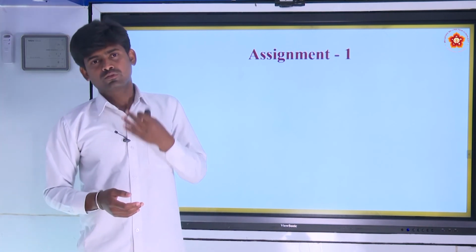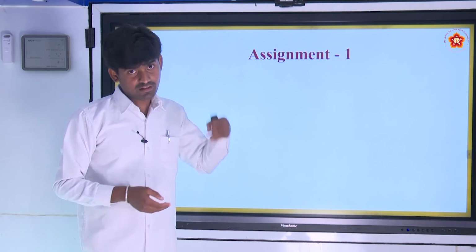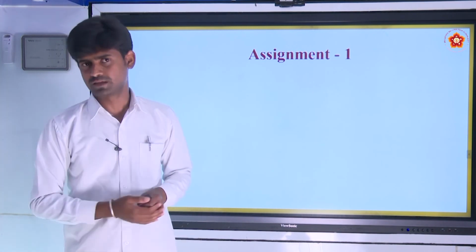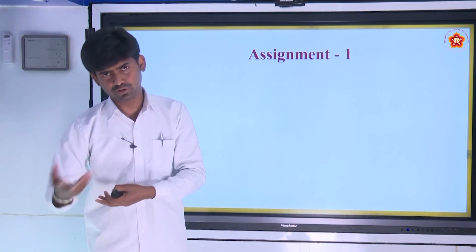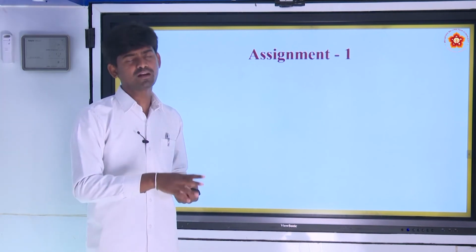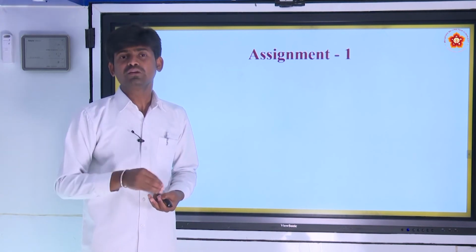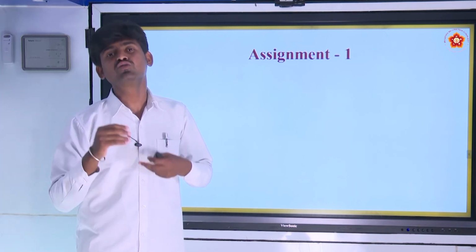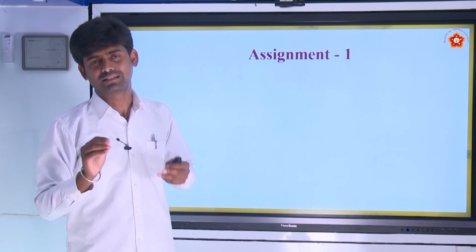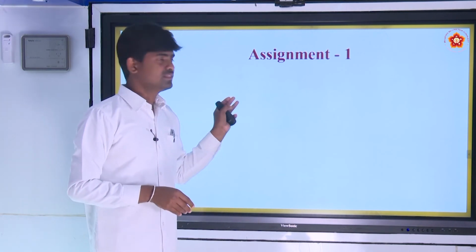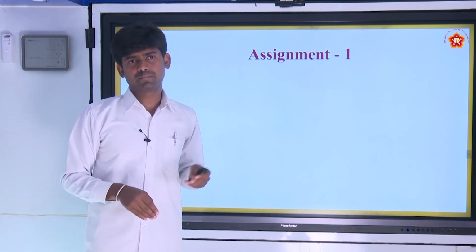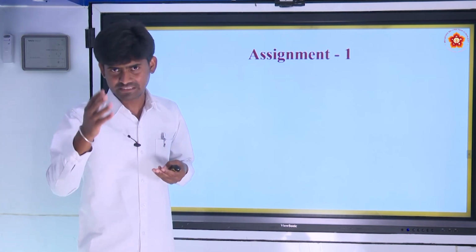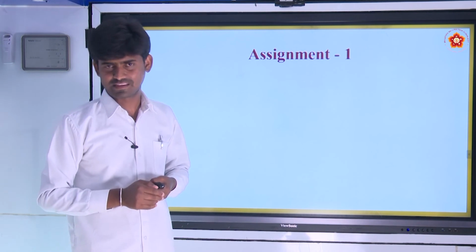A clinical thermometer is used to measure the temperature of the human body. A laboratory thermometer is used to measure the temperature of things other than the human body. In the laboratory thermometer, the range is from -10 degrees to 110 degrees Celsius.